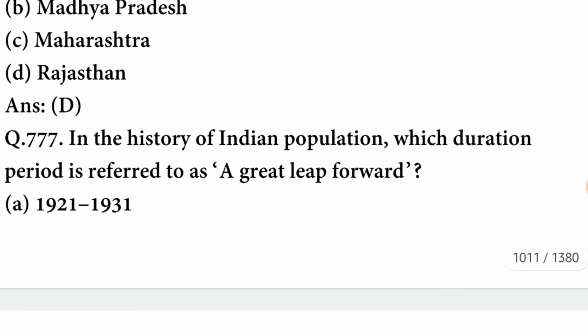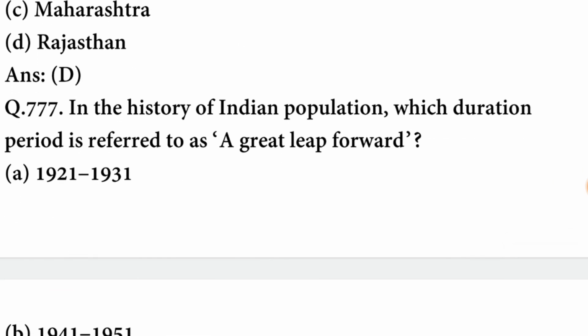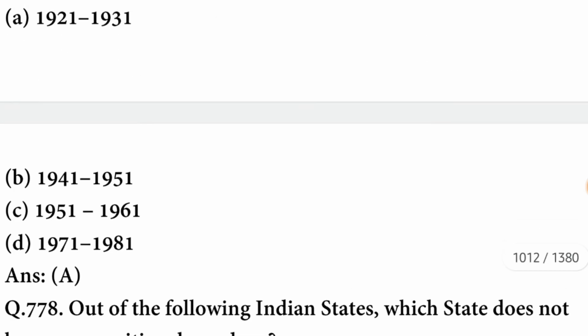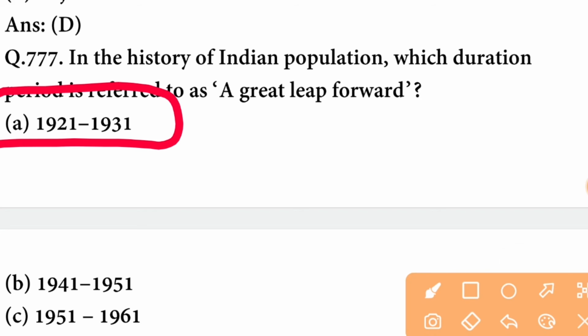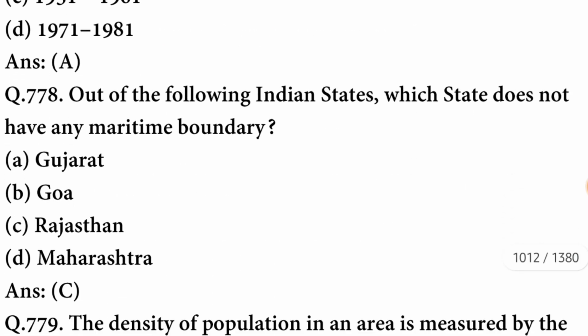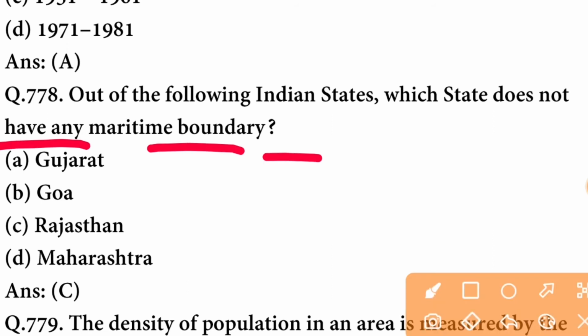A option is correct. Which state is known for ivory and sandalwood carvings? So the state is Karnataka. C option is correct. Which one of the following is not a union territory? It is Tripura. It is a state, not a UT. D option is correct. Which state of India has the largest area?